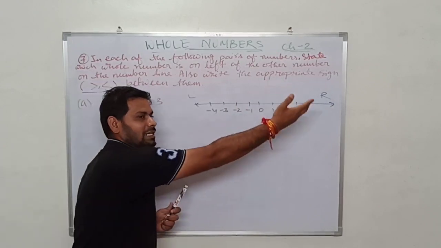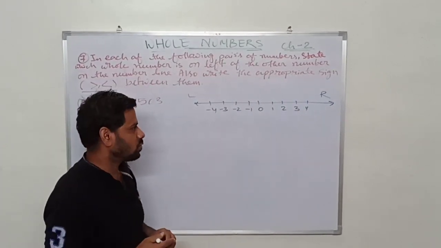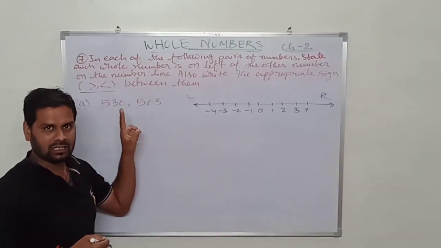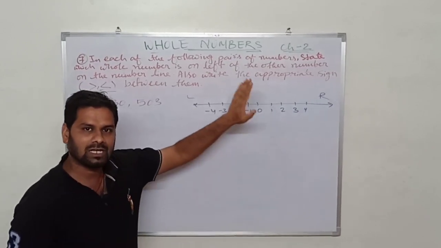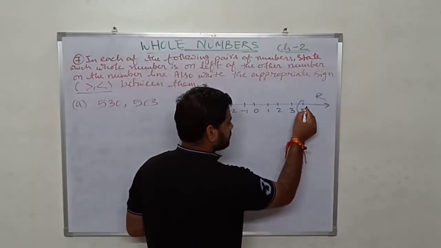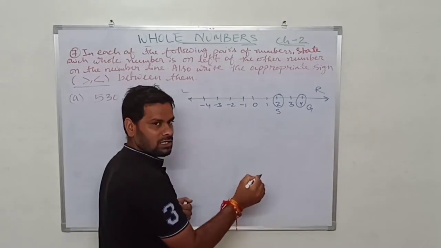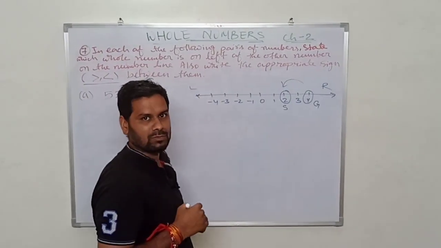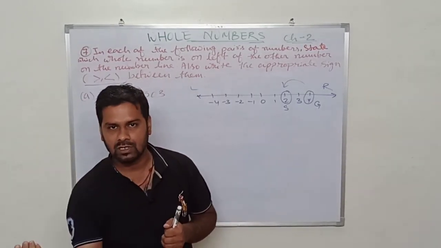So first of all we have to tell which number is greater or smaller, then we can say that the smaller number will come on the left of the bigger number. Like 4 is greater, suppose 2 is smaller, so the smaller number is on the left of the bigger number. Smaller number is always on the left of the greater number.